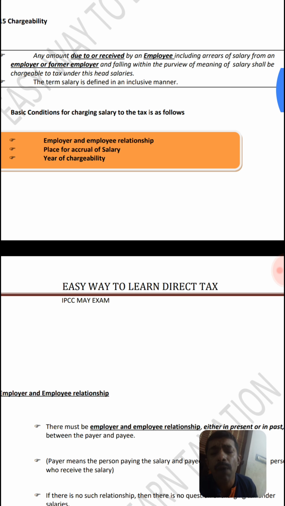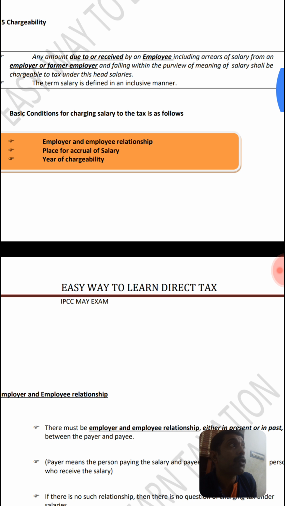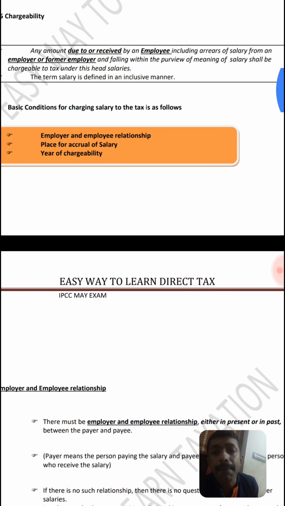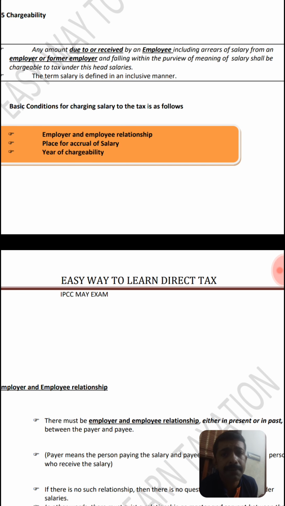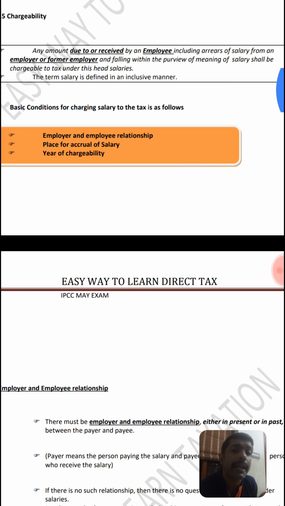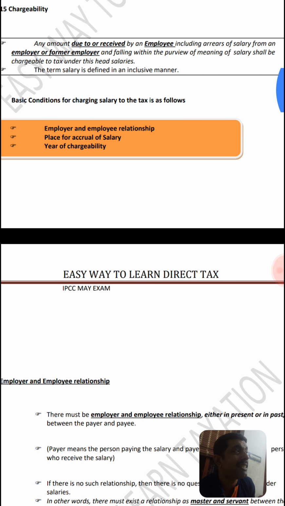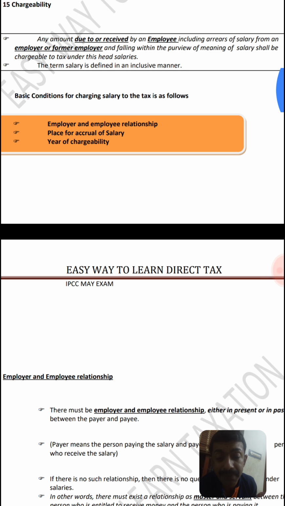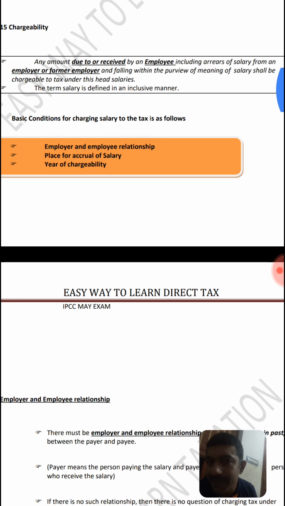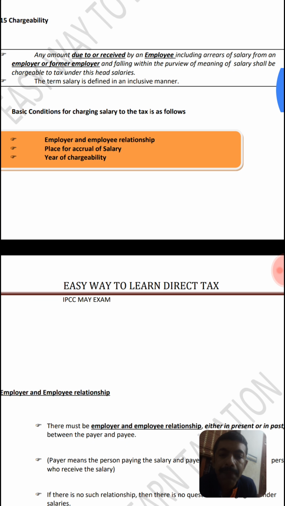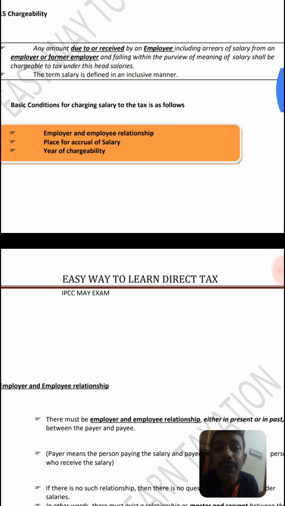I will give you one example. In case of Kingfisher company, we might know the company ran into a crisis, even made default in making payment of salary and service tax. Actually the pilots, ground crews and a lot of personnel did not receive the salary. But in that case, they have not received the salary, but salary is due to them.